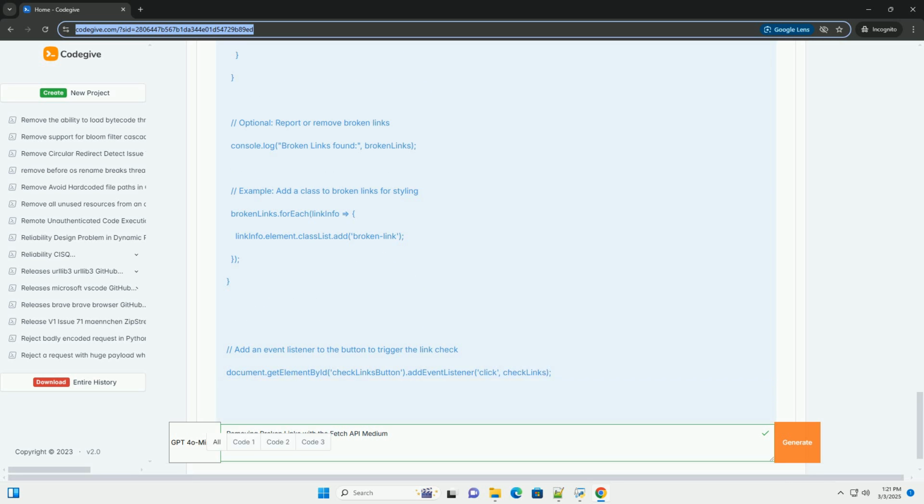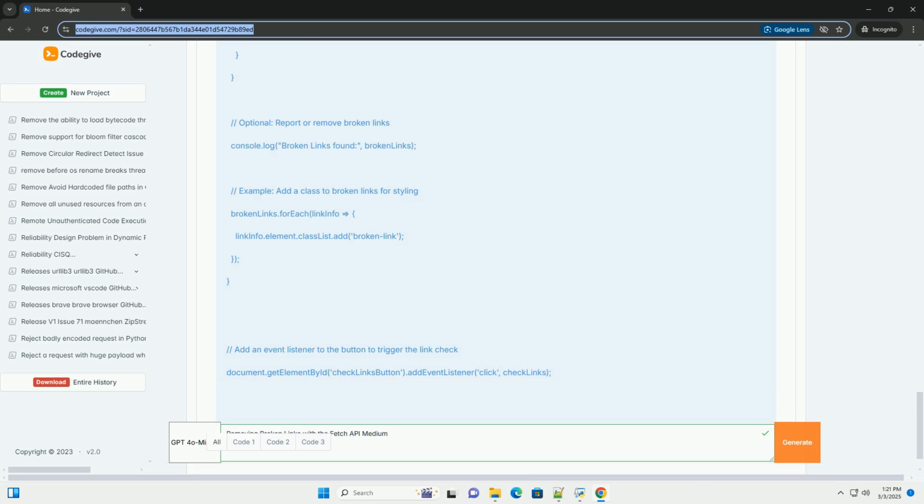JSONP, not recommended. JSONP is an older technique for cross-domain communication that involves wrapping the response in a JavaScript function call. It's less secure than CORS and only supports GET requests. Avoid using JSONP unless you have a very specific reason.